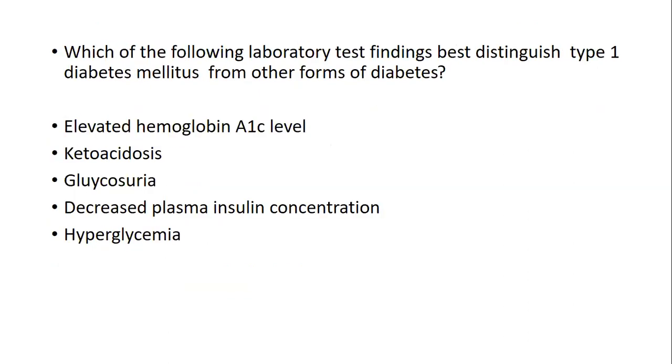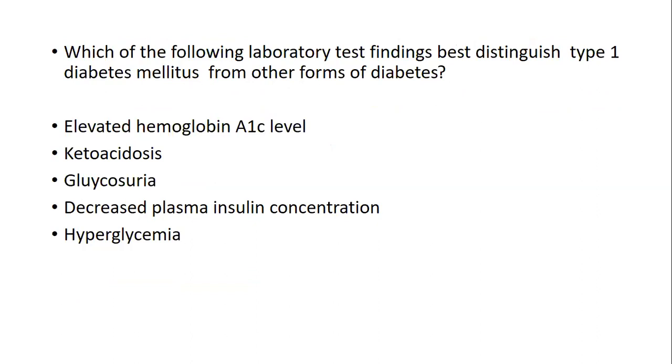Now, very simple question. Which of the following laboratory test findings best distinguishes type 1 diabetes from the other forms of diabetes? Elevated HbA1c level, ketoacidosis, glycosuria, decreased plasma insulin concentration, hyperglycemia. Hyperglycemia can be in both, which cannot differentiate between the two.